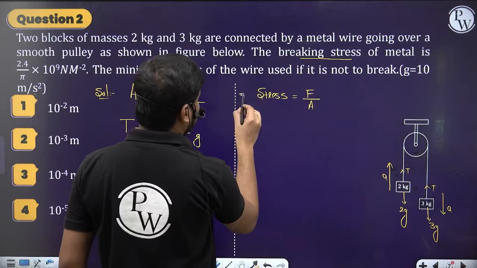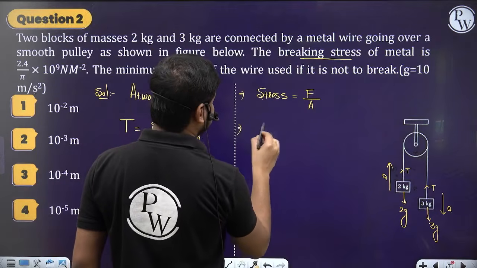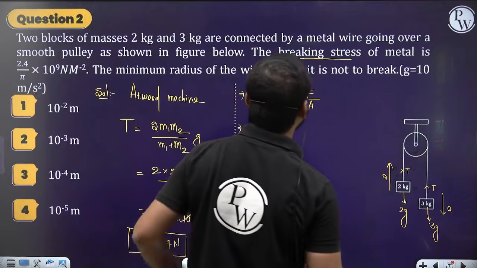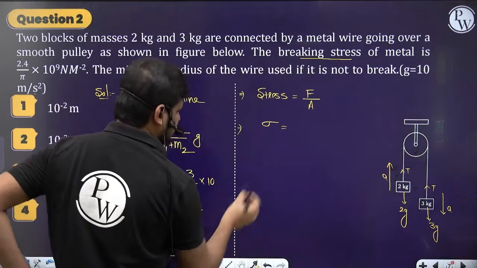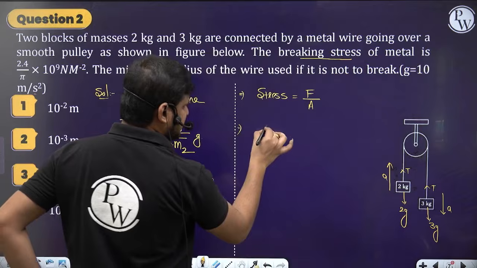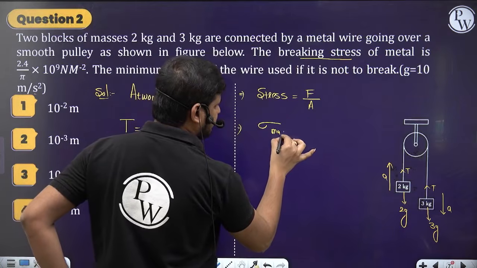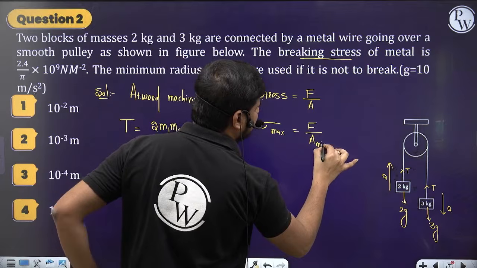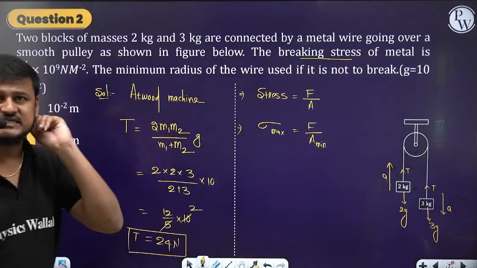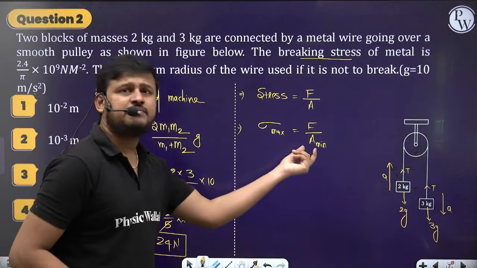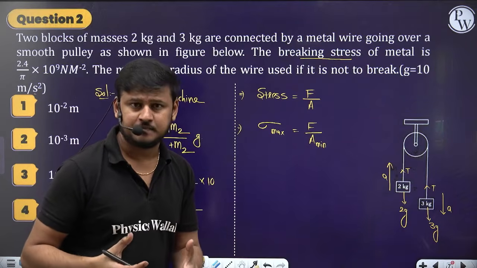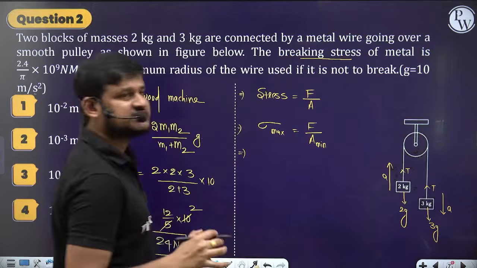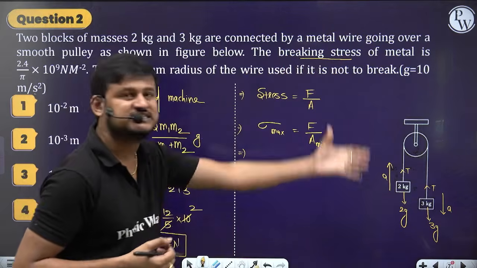So then here I am writing, the stress sigma is equal to force upon area. If the stress has to be maximum, then the force upon the area has to be minimum. We have to find the minimum radius. So the area will be minimum when the radius is minimum. The simple concept, right? So the maximum stress is what? The breaking stress is the maximum stress.